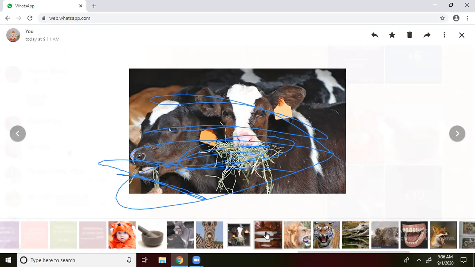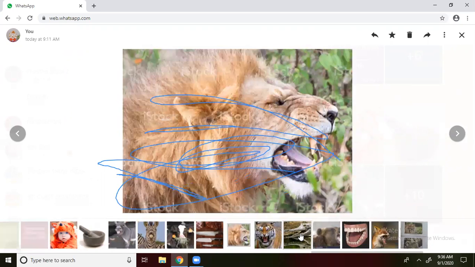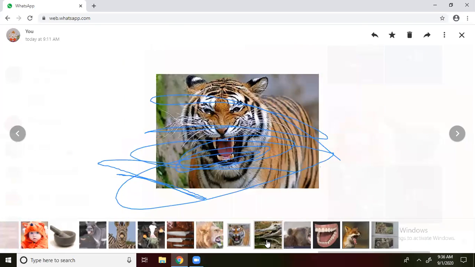Next, we will move directly to the lion. The lion has sharp pointed teeth. It is useful to cut or tear the flesh. So what type of teeth are we seeing? Yes, sharp pointed teeth. Next picture, that is the tiger. The same way the lion has sharp pointed teeth, the tiger also has sharp pointed teeth, which are useful to tear the flesh.